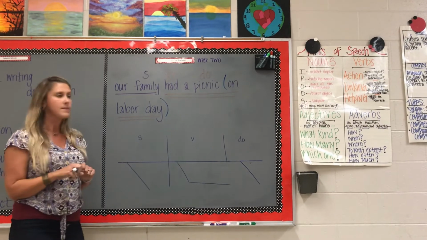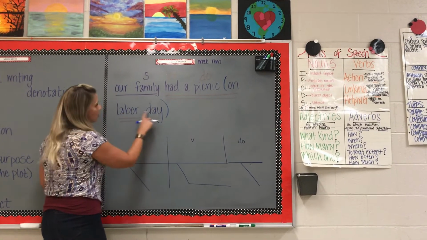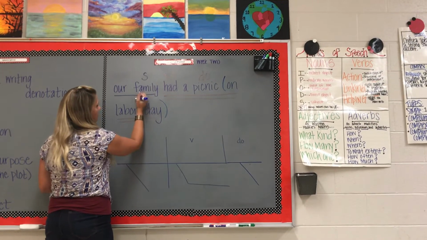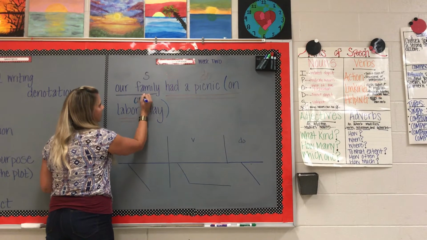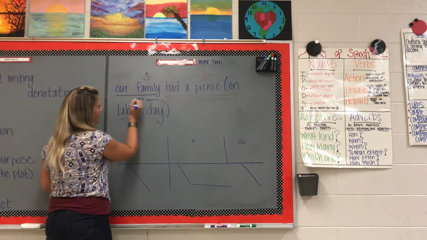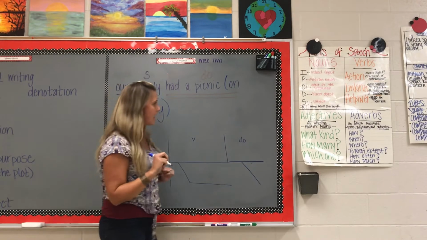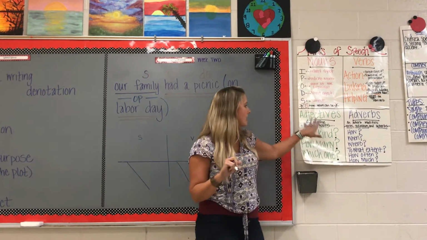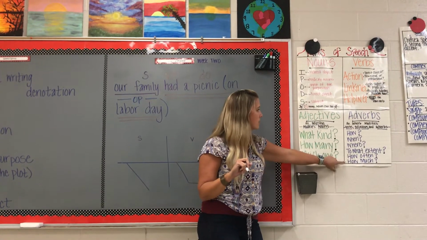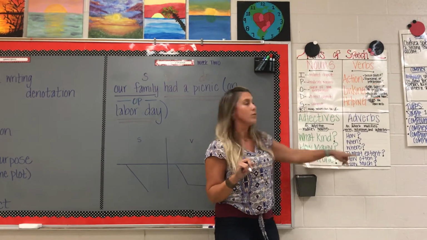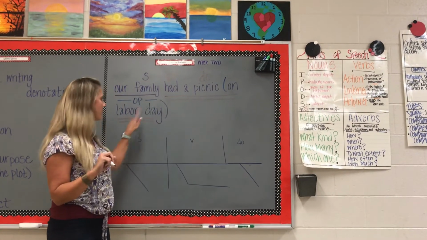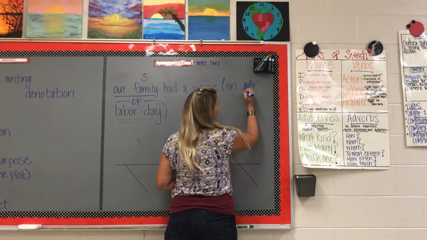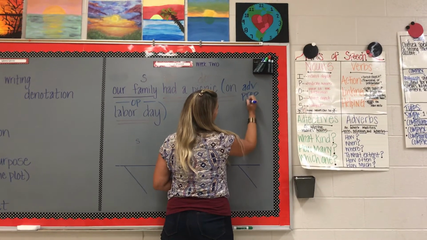Our object of our preposition is Labor Day, and since this works together as one thing, the whole thing is our object of our preposition since it's a proper noun. So we're going to indicate that with an OP for object of our preposition. Now we need to decide if this is an adjective prep phrase or an adverb prep phrase. So we ask ourselves which one of these questions it answers, and it answers the question when. When did we have a picnic? On Labor Day. And since it answers the question when, it's an adverb prep phrase.